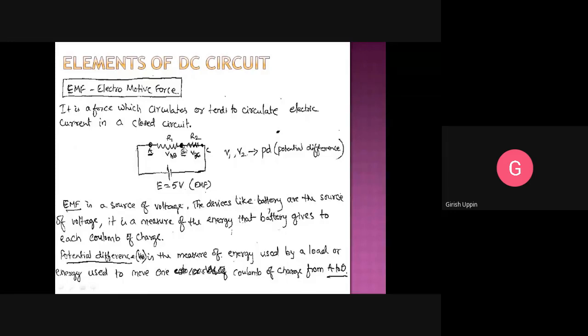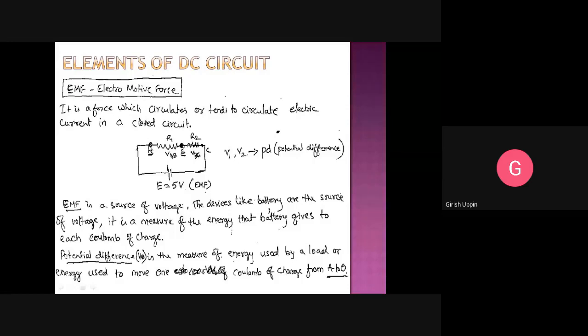And what is the voltage difference? Voltage across resistor R1 is VAB. That means VAB is voltage at A, VA, minus voltage at B. So this node is at a higher potential compared to this node. Why is A at higher potential? Because the current is flowing in this direction.